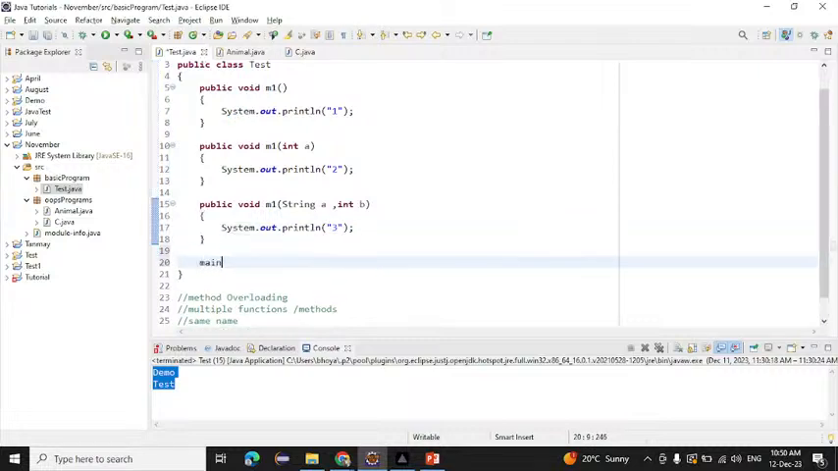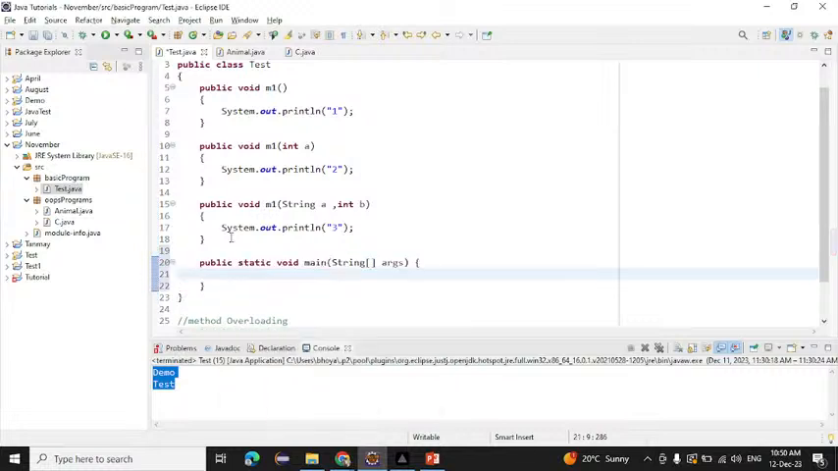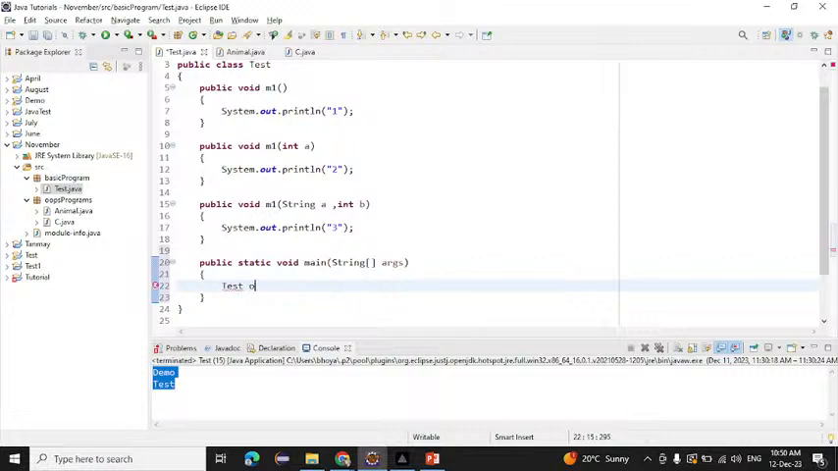Now, if I want to call these, simply we have to create a main method here, right? Inside the main method, we have to create an object, and with the help of the object we can easily call that method, right? Same like the basics. In the basics also, we learn this thing. Same like this, we have to declare Test obj equals new Test. Okay, now the object is created. With the help of the object, we have to call them one by one.